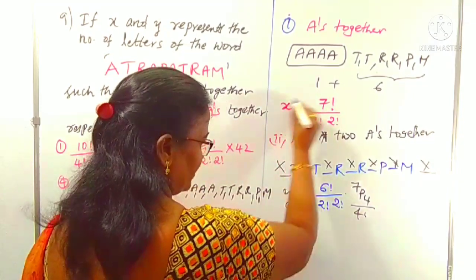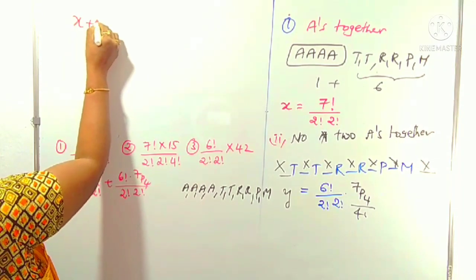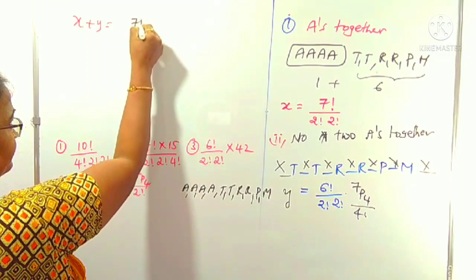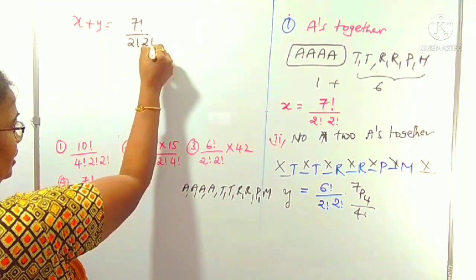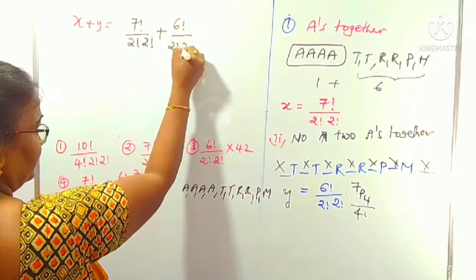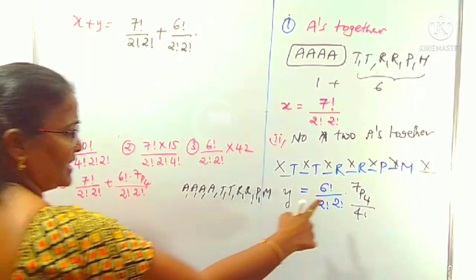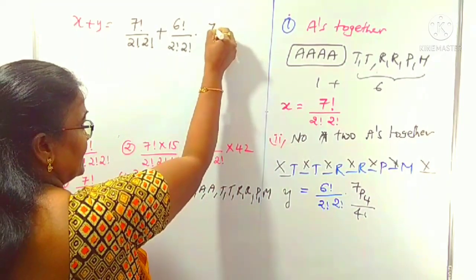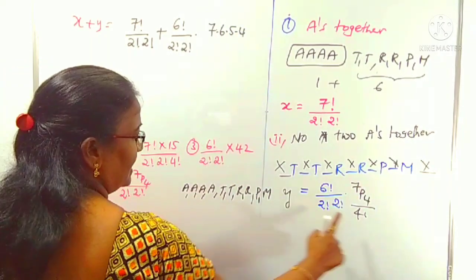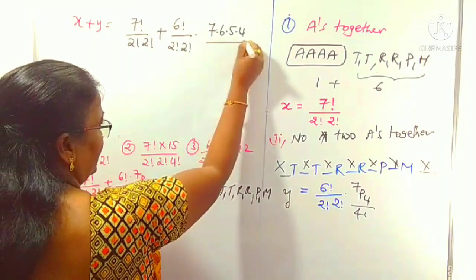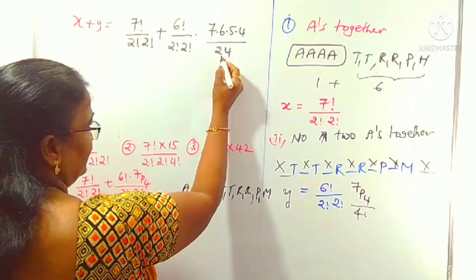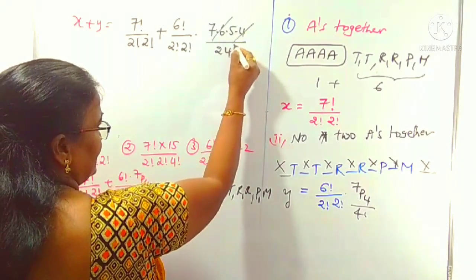Okay, you know what X is and what Y is, so what is X plus Y? X is 7 factorial by 2 factorial into 2 factorial, plus Y is 6 factorial by 2 factorial into 2 factorial into 7P4. Shall I write 7P4? 7 into 6 into 5 into 4, continuous numbers 7, 6, 5, 4 you can write. Here already by 4 factorial is there. 4 factorial we can write as 24. So you can take the calculation here. 6 fours are 24, which gets cancelled, right?